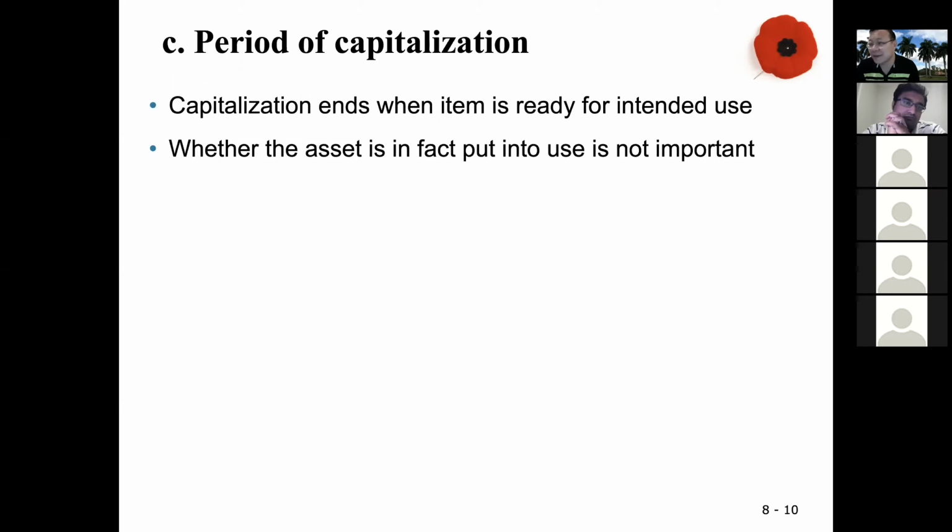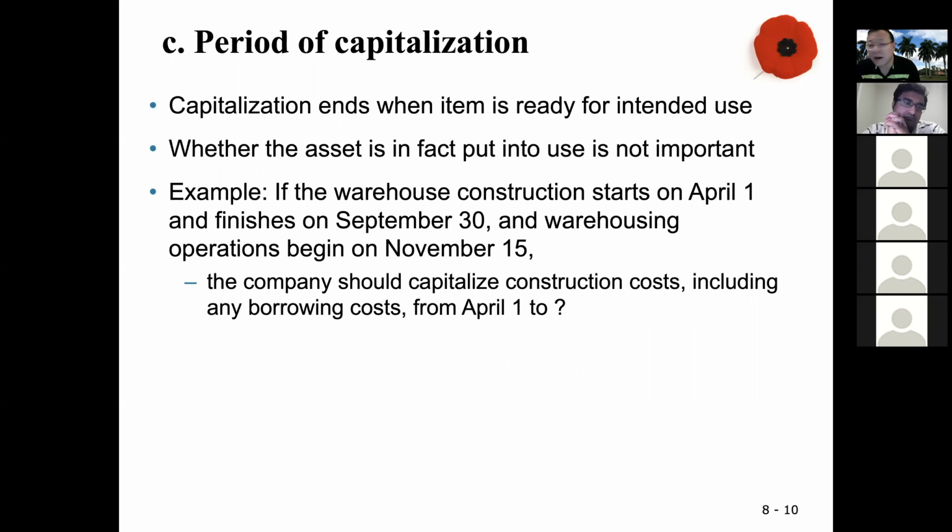Here is the question. If the warehouse construction starts on April 1st, finishes on September 30th, and the warehouse operations begin on November 15th, the company should capitalize construction cost, including any borrowing cost, from April 1st to September 30th.